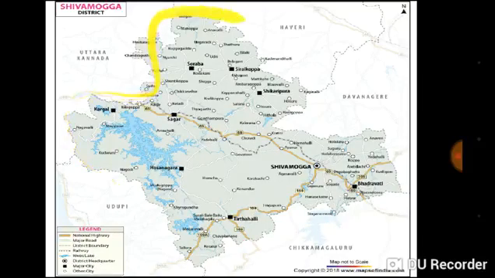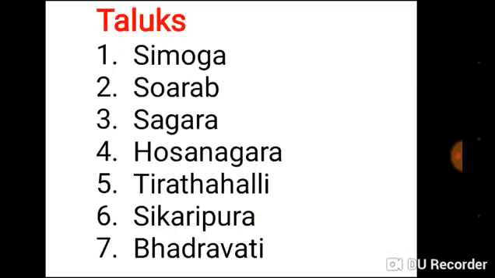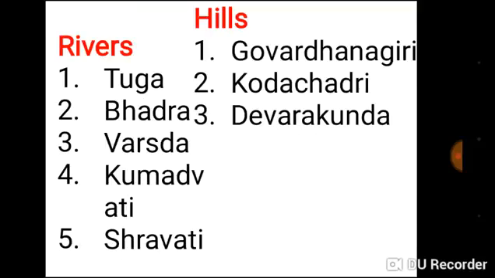Here is the area of Shivamogga district. Now let us move on. The taluks are Shivamogga, Sorab, Sagar, Hosanagara, Thirthahalli, Shikaripura, Bhadravati.